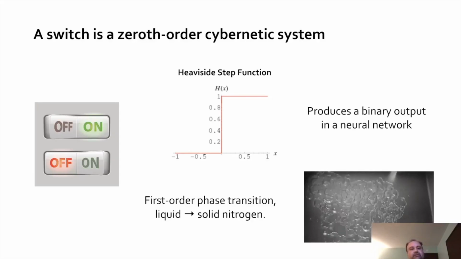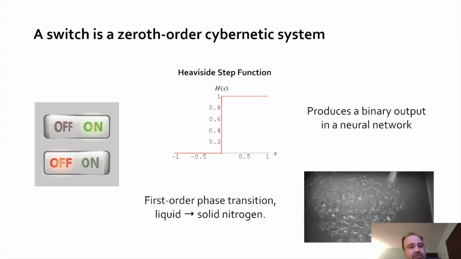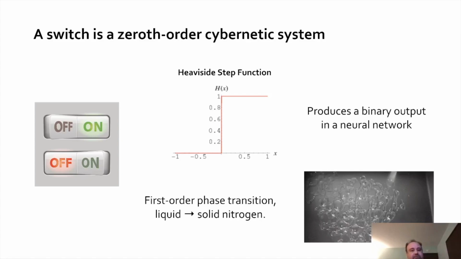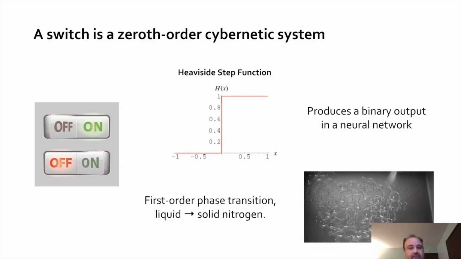When we talk about switching, we have to talk about the concept of the switch itself. And a switch is essentially a zeroth order cybernetic system. So when we think of cybernetics, we think of exquisite regulation and control, but in this case we just mean that there's a switch between two binary states and that it exists in time as a system.